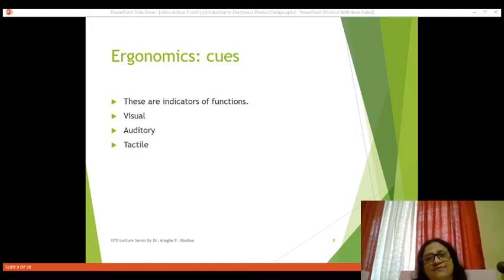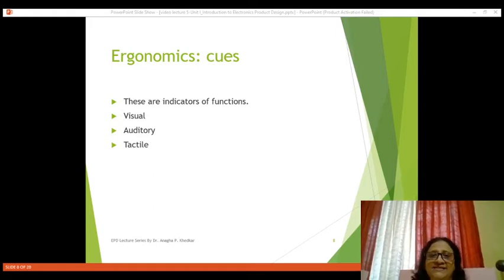Now the next aspect in the ergonomics is cues. We have seen first aspect as workplace, second aspect as a lighting, and third one is cues. Cues are of different types. Basically, what are cues? Cues are nothing but they are indicators of some functions along the products. And there are three types of basic cues. These are visual, auditory, and tactile. Now we'll see one by one with example. First we will see about visual cues.